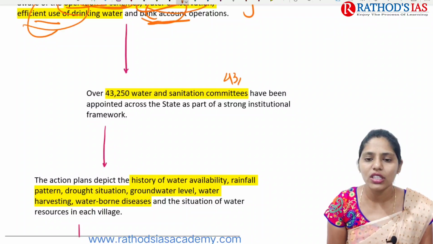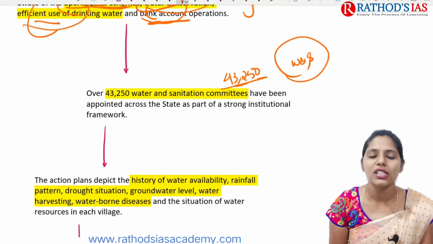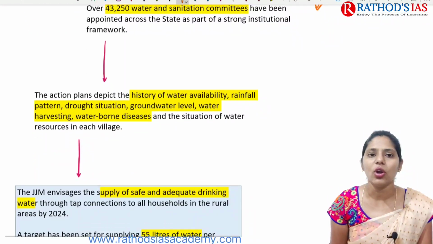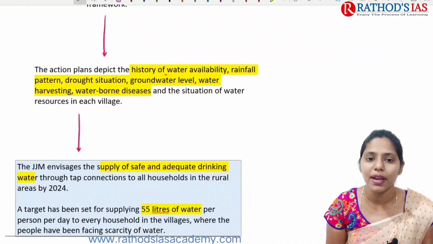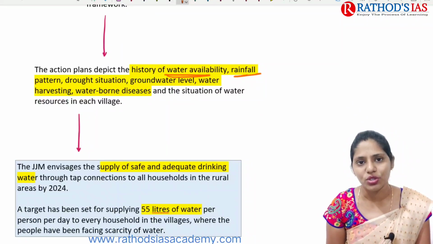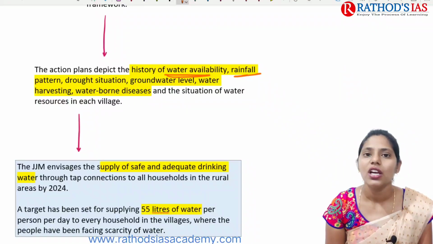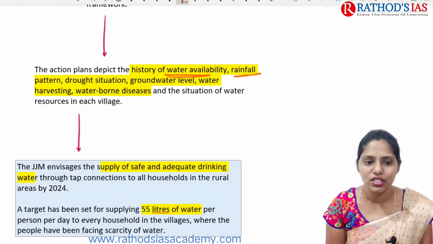And over 43,250 water and sanitation committees have been appointed across the states. And if you're talking about these action plans, these action plans mainly depict the history of water availability and rainfall in that particular region, that is the rainfall pattern, drought situation in that region, groundwater level and water harvesting methods, waterborne diseases, etc.